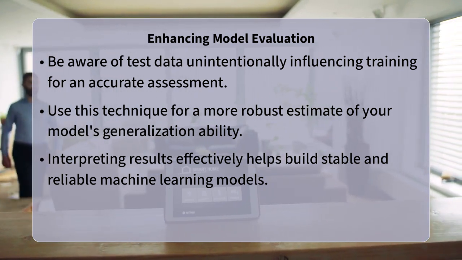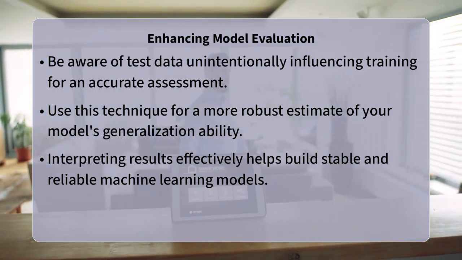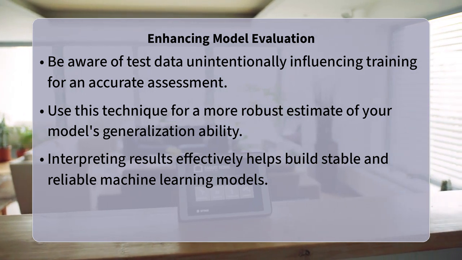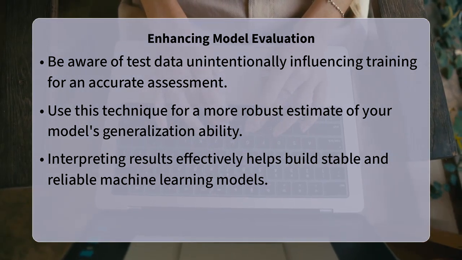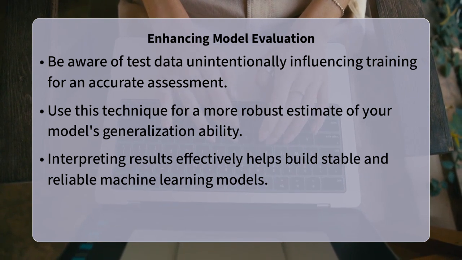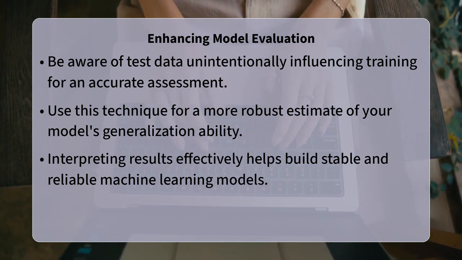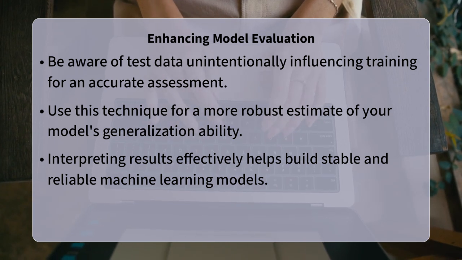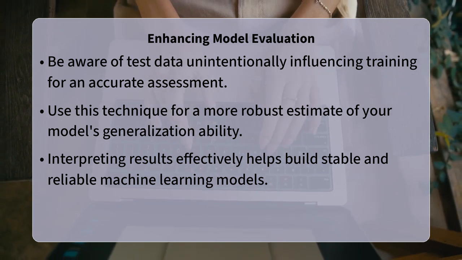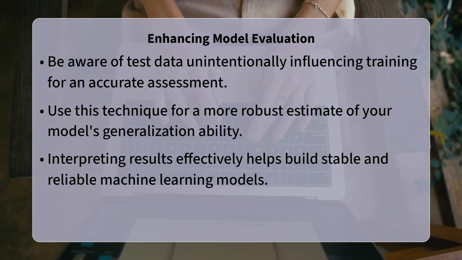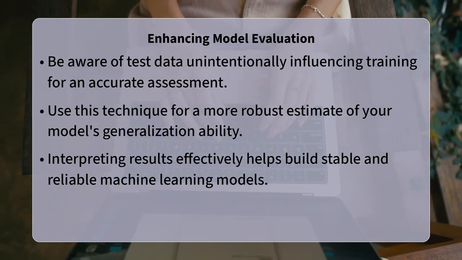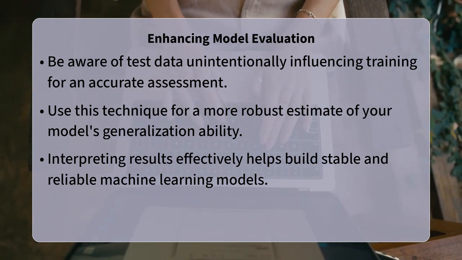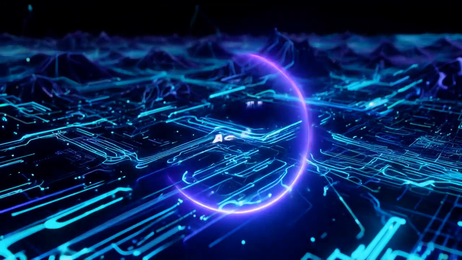Ultimately, the careful interpretation of training and test set results guides you in building more robust and reliable machine learning models. It helps you identify when to simplify your model, gather more data, or adjust your features, ensuring that your final model performs consistently and effectively in real-world applications where new data is always the ultimate test.